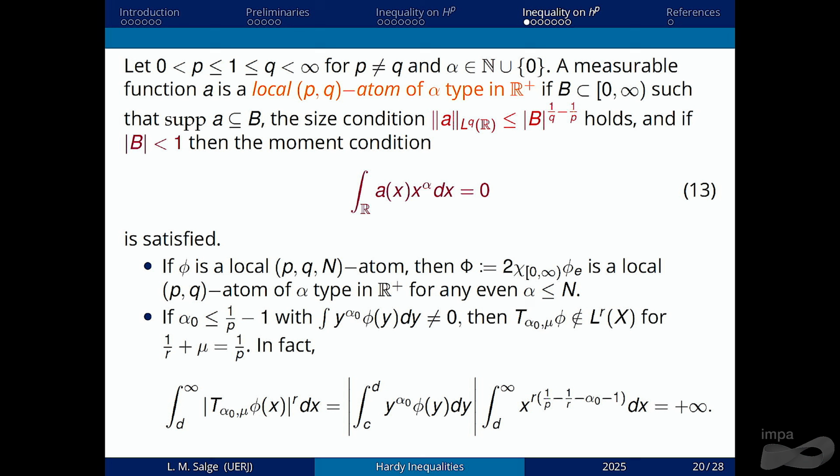So here we have a restriction that we didn't have for the global case, because here we don't have the moment condition at all times.